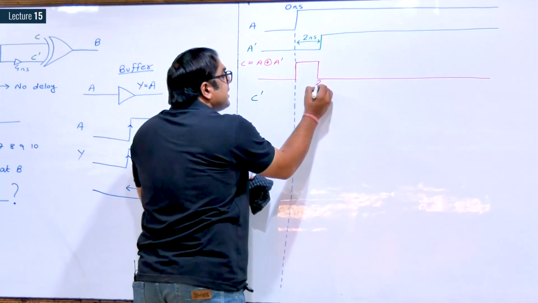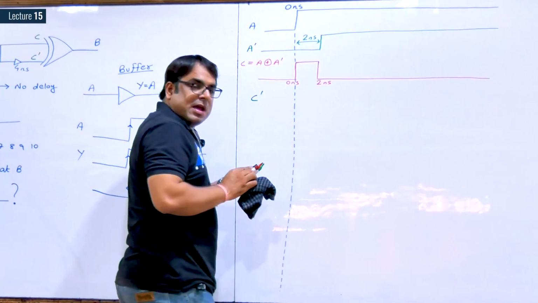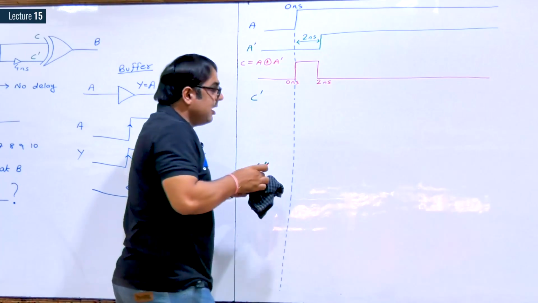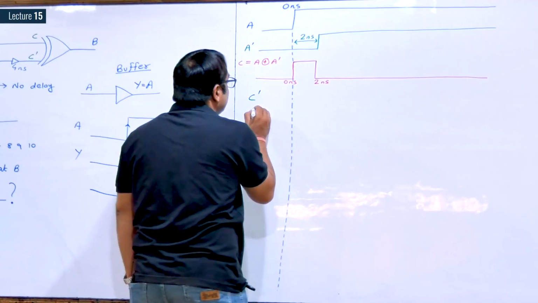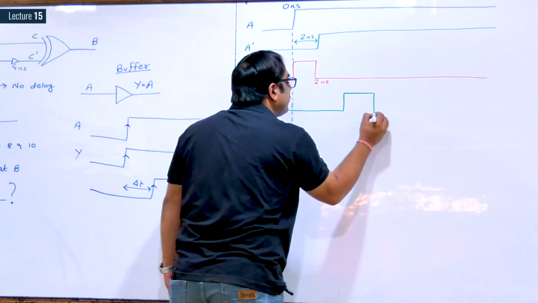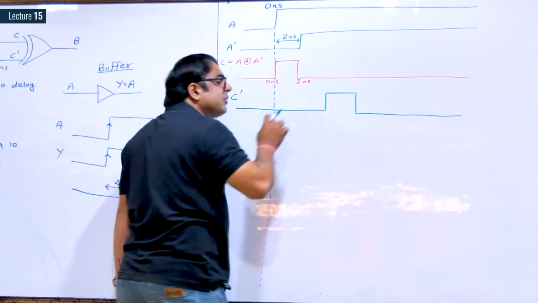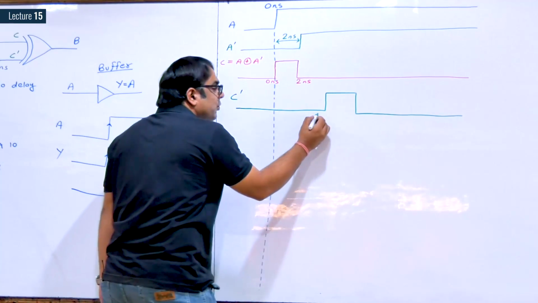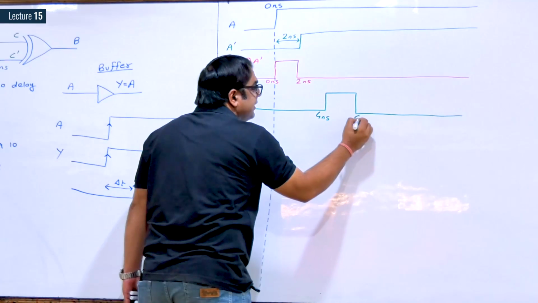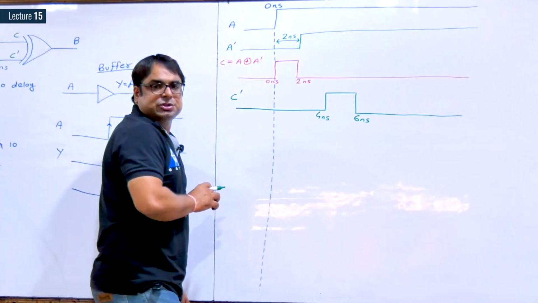See, this instant is 2 nanosecond, this instant is 0 nanosecond. Now C dash is the delayed version of C by 4 nanosecond. Shift this waveform by 4 nanosecond. Just this waveform I have shifted by 4 nanosecond. So 0 plus 4 will become 4 nanosecond, and 2 nanosecond plus 4 nanosecond will give you 6 nanosecond. This is the waveform of C dash.